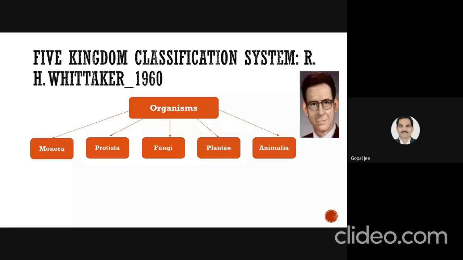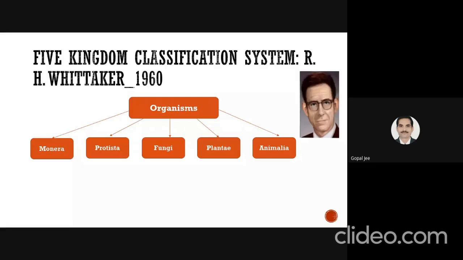Then the five kingdom classification system was given by R.H. Whittaker in 1960. He completely gave all the scientific biological classification using five kingdoms: Monera, Protista, Fungi, Plantae, and Animalia.